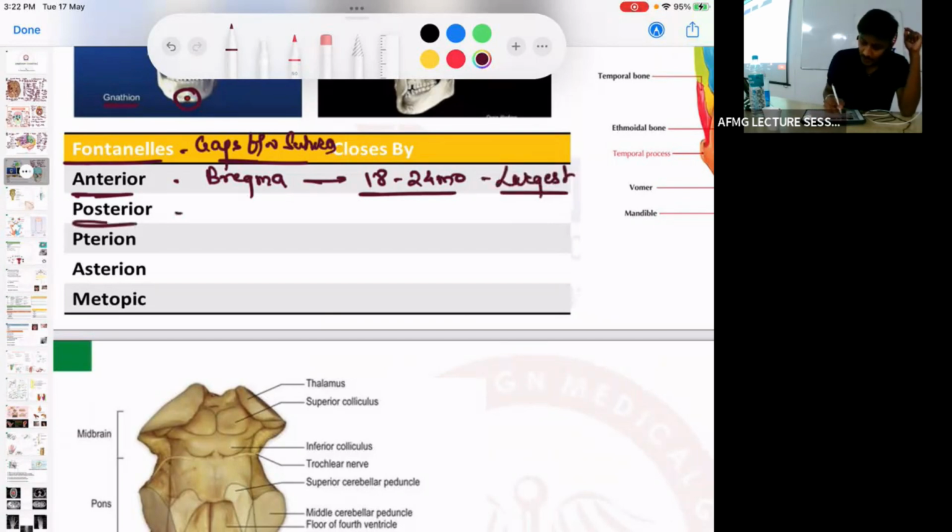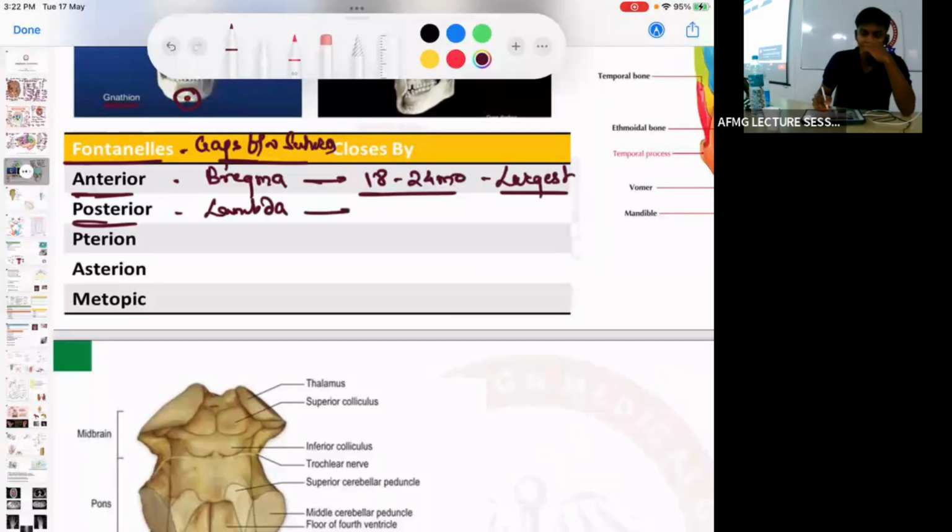Next, posterior fontanelle. कौन सा suture था posteriorly? Lambdoid suture. So the posterior fontanelle is also called as lambda, and posterior fontanelle closes by, at birth it does not close.